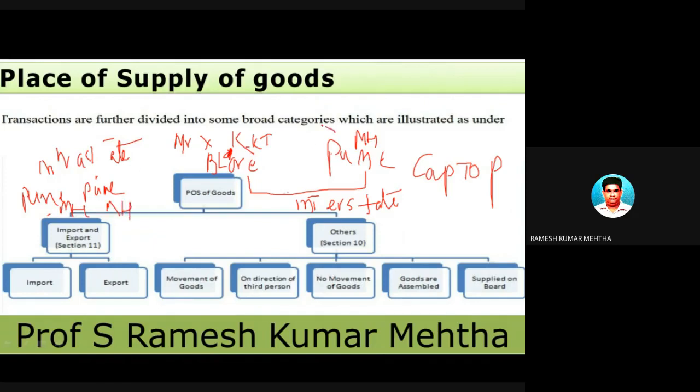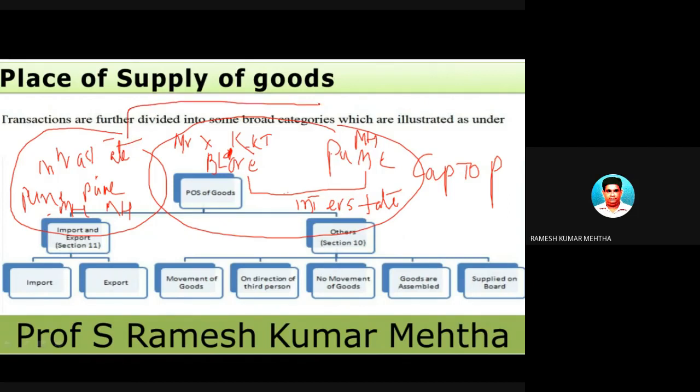So we have made a mistake in this case: we levied interstate tax, but it should have been a case of intrastate. So if we don't know the rules of supply of goods, the place of supply of goods, then we are going to commit a blunder or a mistake, and eventually we are paying the wrong type of tax. So that's the reason it's very important to understand